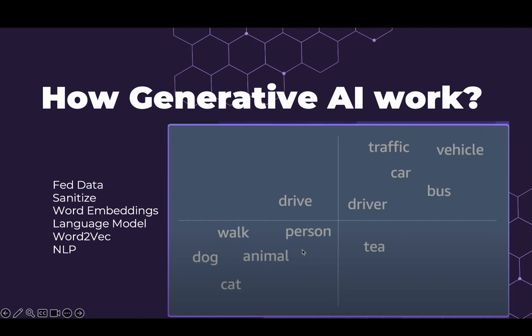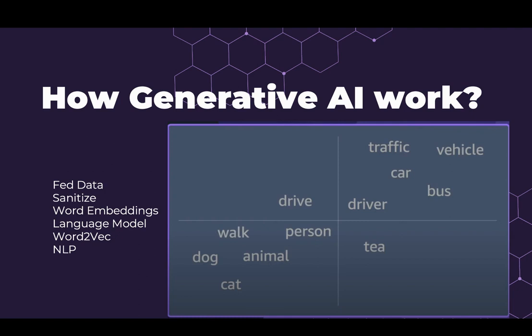NLP is natural language processing, which means that we can use generative AI for applications of these. For example, sentiment analysis, speech language understanding, on which Alexa works, and everything like that. Like for example, understanding what do you say, the prediction of next words, etc.